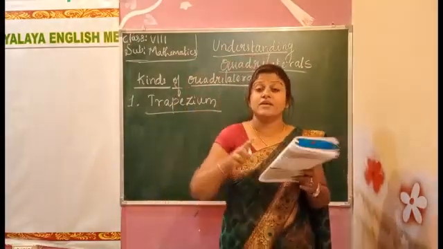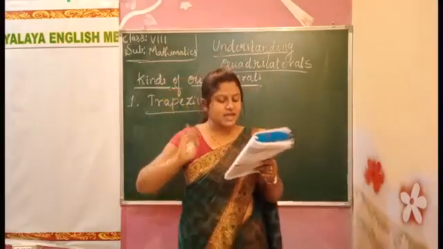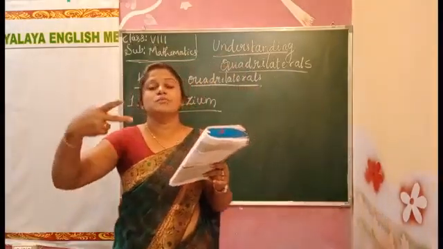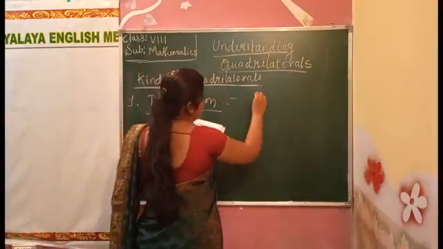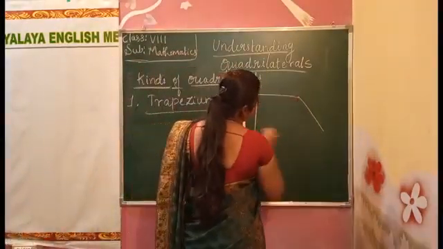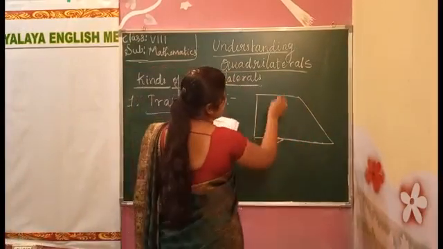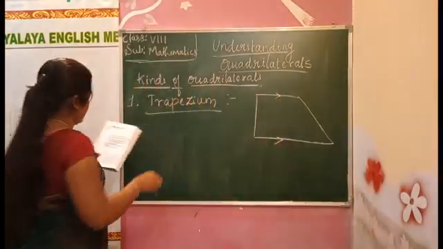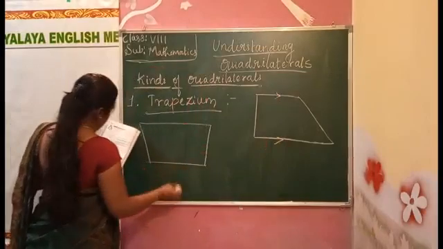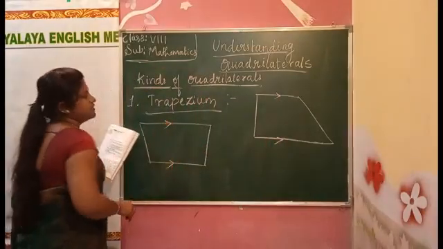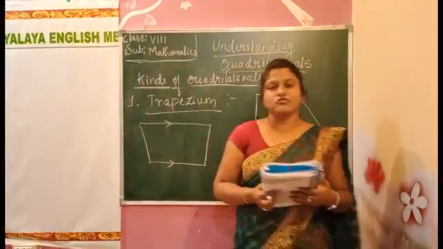Trapezium is a quadrilateral with a pair of parallel lines. For example, its sides have to be like this, and they have parallel lines. One line has to be over another. These are called as a what, children? Trapezium. This is one kind of a parallelogram, also a quadrilateral.